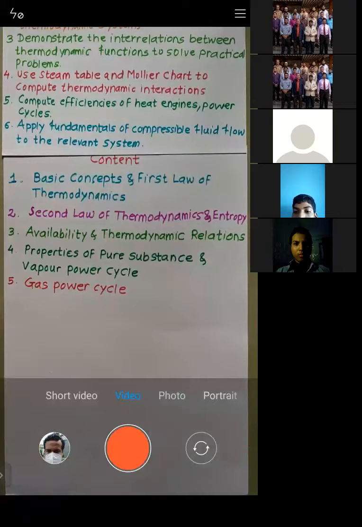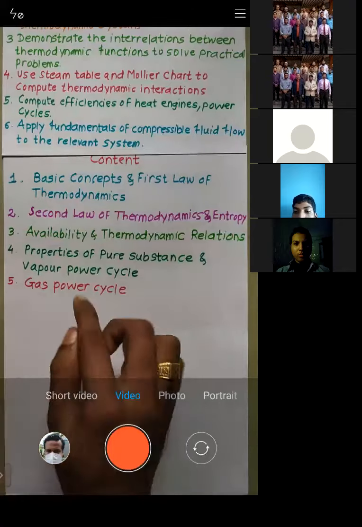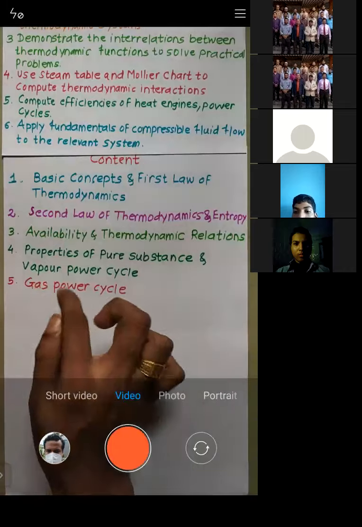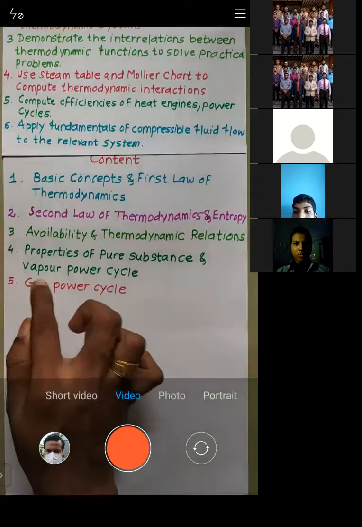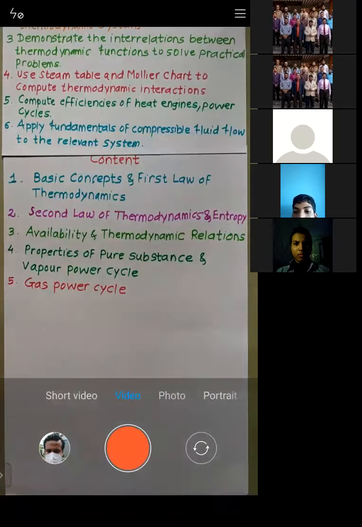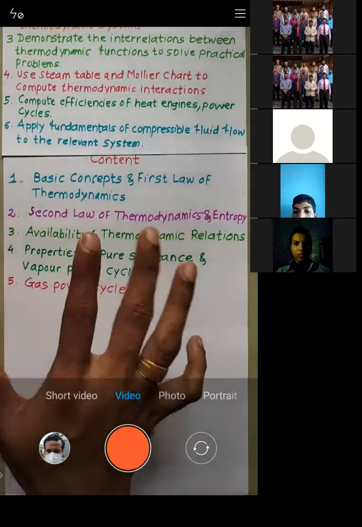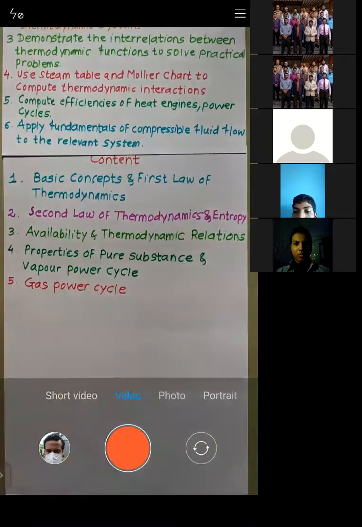Now see, which are the gases? If you just take the example of petrol or diesel, when we burn the petrol, obviously gases will be released. With those gases, we will produce power. Similarly, when you burn the diesel, gases will be produced, and with those gases we will produce power. So who is going to do this? It will be done by the IC engine, called the internal combustion engine.